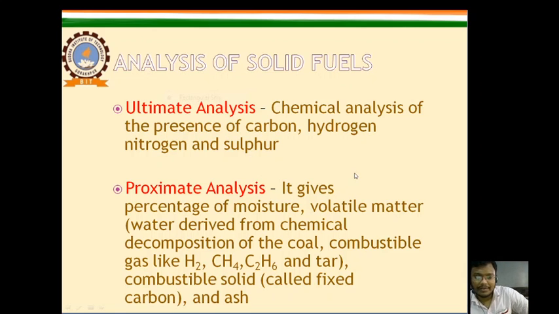It gives the percentage of moisture, volatile matter, water, carbon, hydrogen. So in proximate analysis, we analyze moisture content and volatile matter, the impurities, the amount of carbon, hydrogen, methane, ethane and other elements, and ash. Basically, proximate analysis we do after combustion, and ultimate analysis we do before combustion.